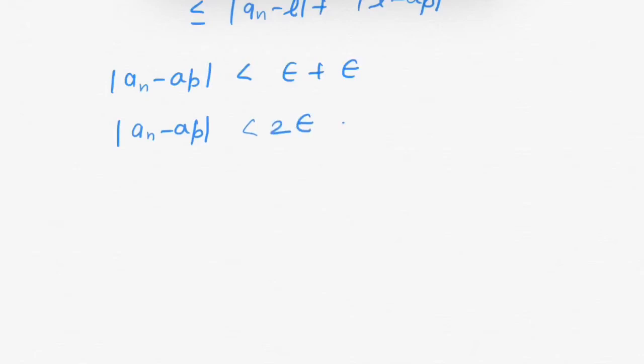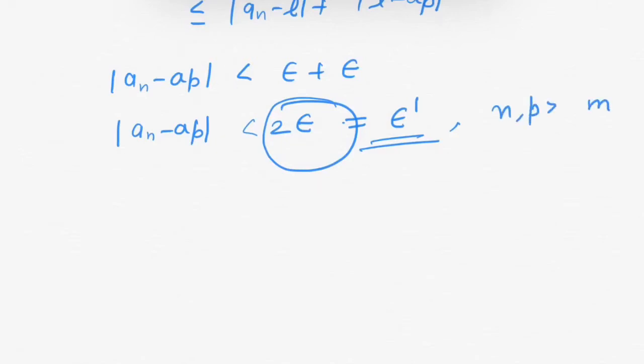So here you can see for this positive value, for this new epsilon, say this equals to epsilon prime. So for this positive epsilon prime we have m, and n and p here greater than or equals to m.